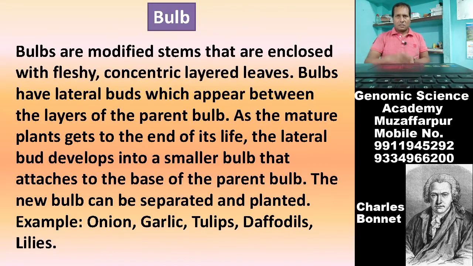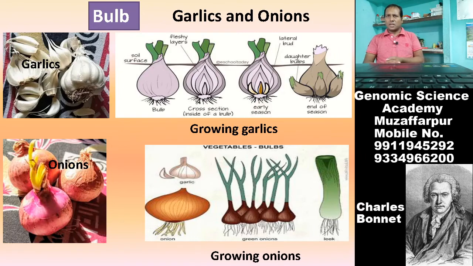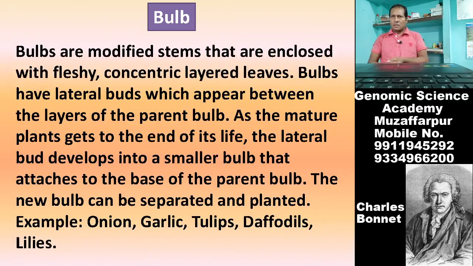Now come on this. This is bulb. Same things, garlic and onion. What is garlic and onion? Garlic and onion are bulbs, modified stems enclosed with fleshy concentric layered leaves. Bulbs have lateral buds which appear between the layers of the parent bulb.